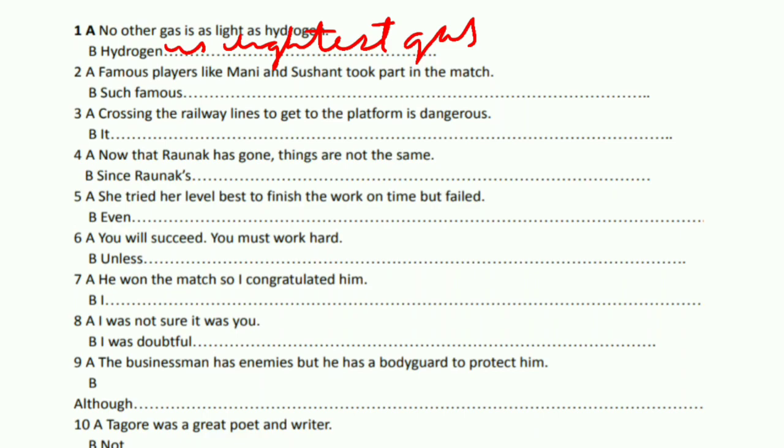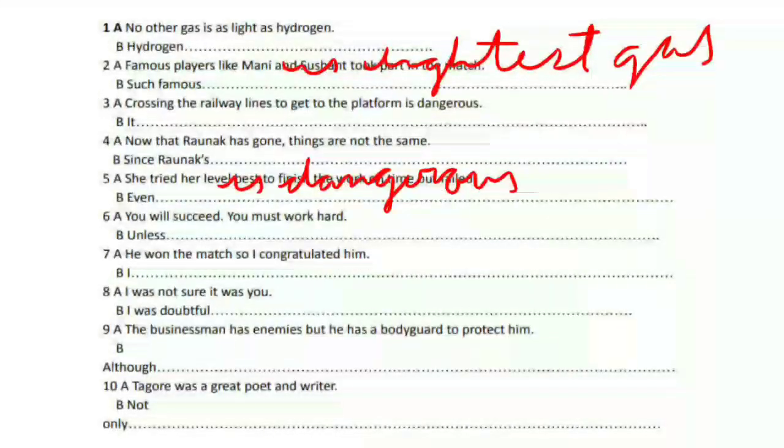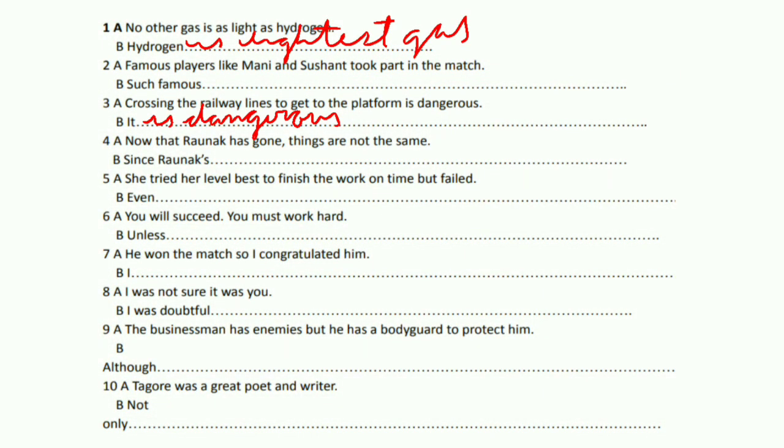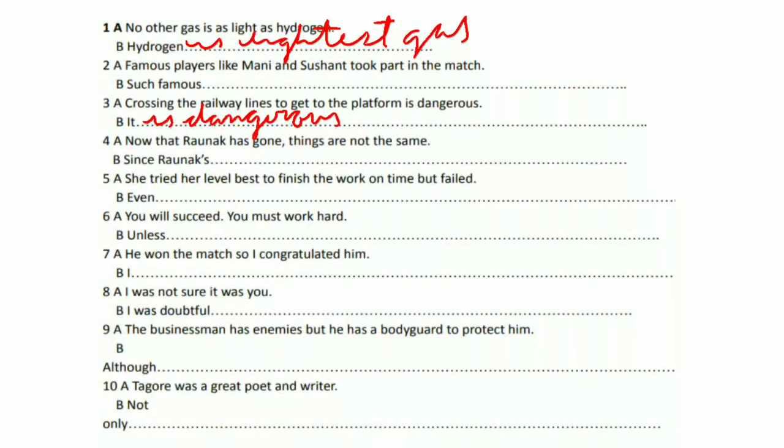Third number, crossing the railway line to get to the platform is dangerous. So, it is dangerous. It is dangerous to get to the platform by crossing the railway line. Okay. Fourth, now that Ronak has gone, things are not the same. Since Ronak has gone, things are not the same.